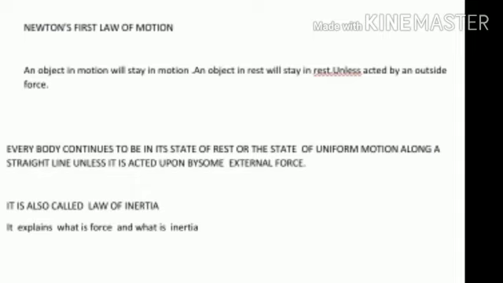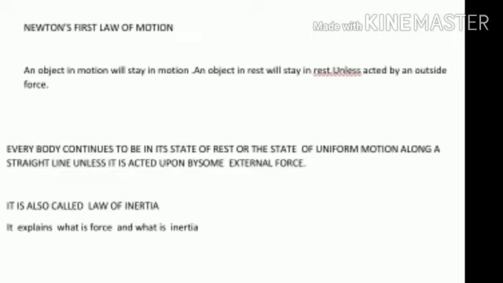An object will stay in its state. If it is in a state of rest, it will remain at rest. If it is in a state of uniform motion, it remains in uniform motion. In our book's words, every body continues to be in its state of rest or state of uniform motion along a straight line unless it is acted on by some external force. It is also called the law of inertia. The inability of a body to change its state by itself is called inertia. Suppose we do not apply a force, the object remains in its own state.